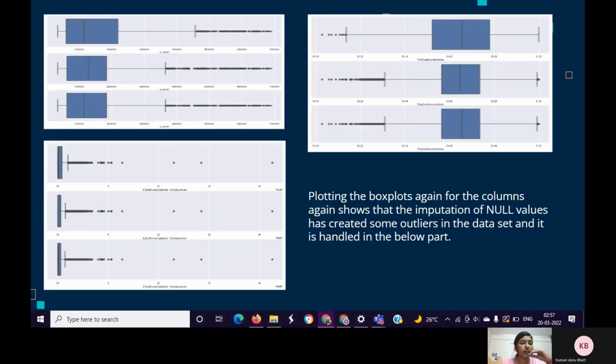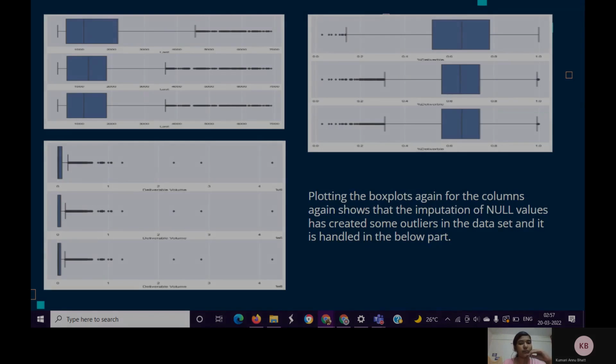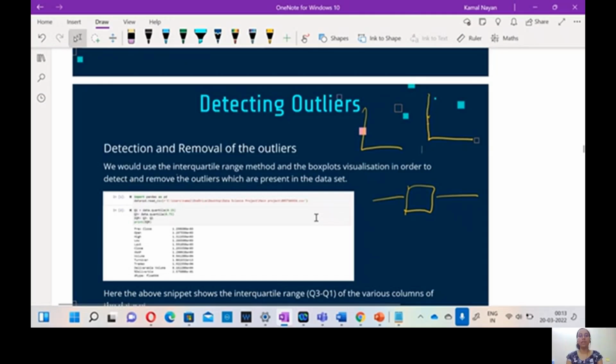After we imputed the null values, some outliers have been created in the dataset, so the next step would be to remove these outliers. And now my group mate Shweta will continue from here. Now I'm going to tell about detecting outliers.